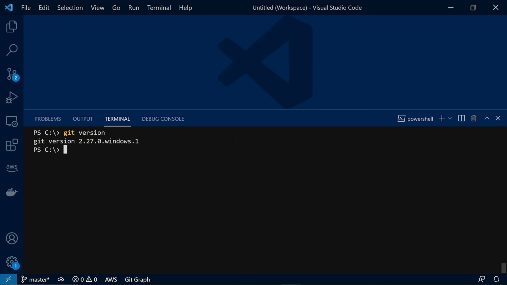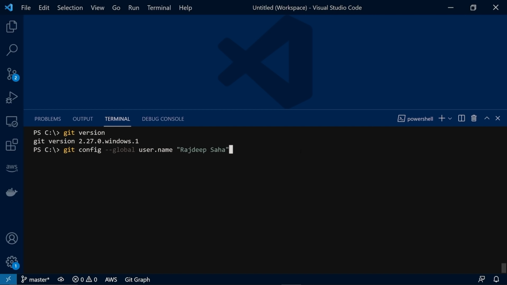Now we have to configure Git, but it is pretty straightforward. We only have to configure the username and user email because Git uses this information with every Git commit, and that information is baked into the commit history so that when you look at the history, you can track who made the change. To configure the username, run this command, git config --global user.name, and then put your name in double quotes. We are putting double quotes because we have a space between the first name and last name.